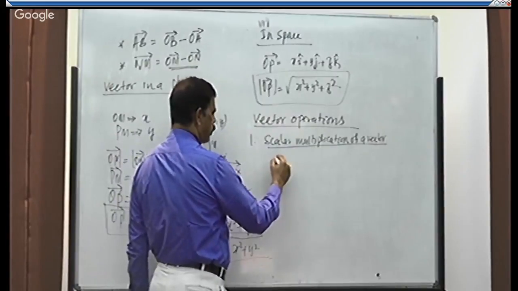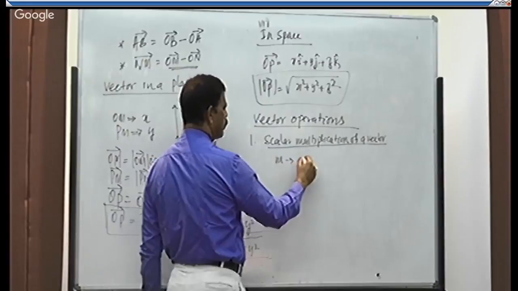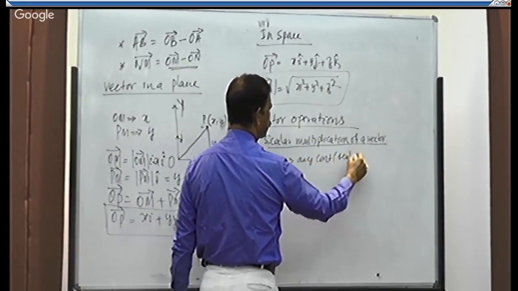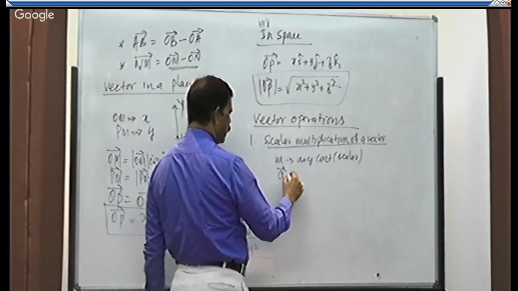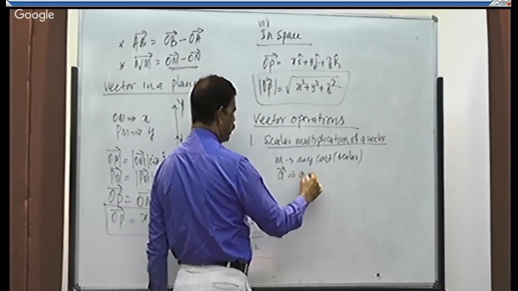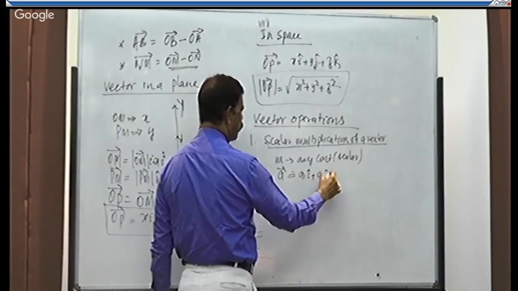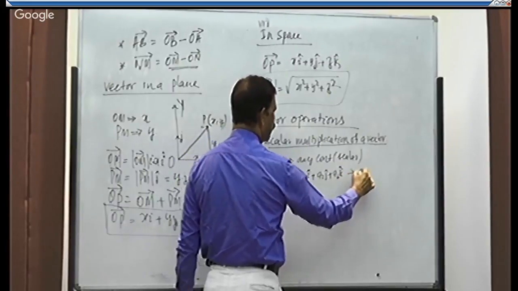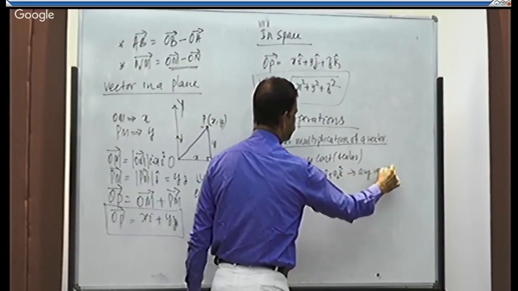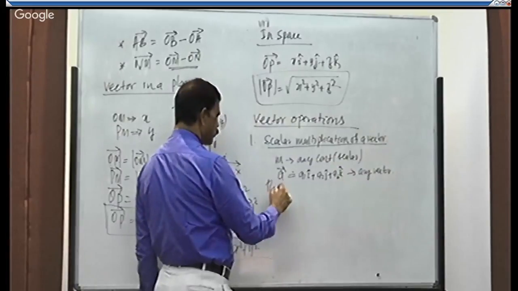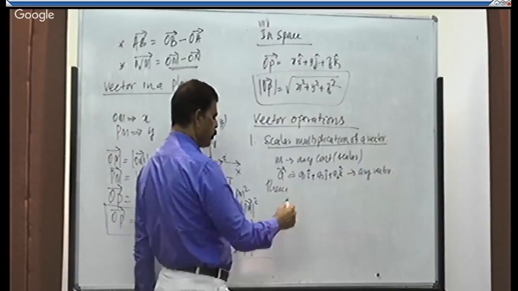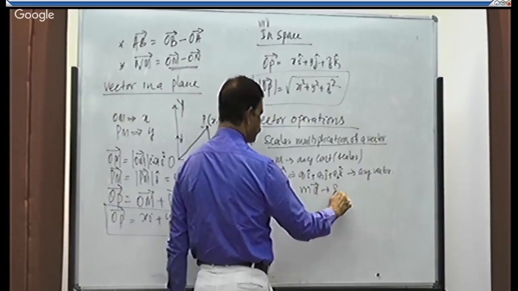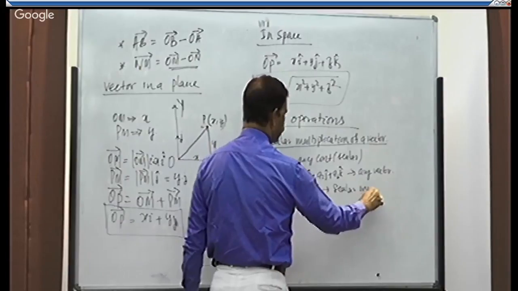Let us take m as any constant. That is a scalar. A is equal to a1i plus a2j plus a3k, a vector. Then scalar multiplication means m into a. M into a is scalar multiplication.